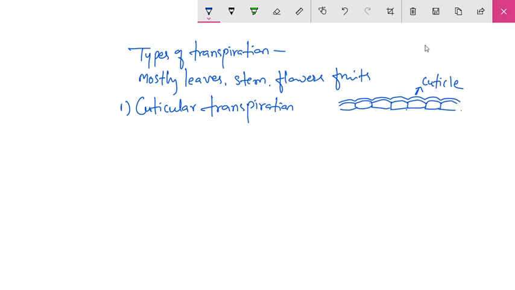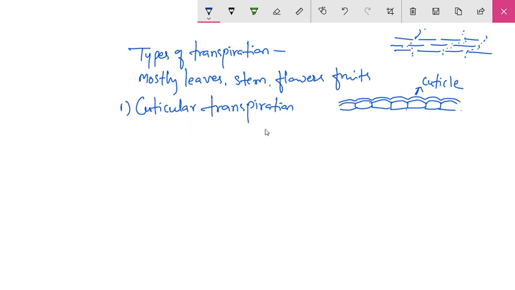In the case of the cuticle, there are plates of this substance, the cuticle, or sometimes there may be cracks in the cuticle. Through those cracks, the water vapor gets lost. So the cuticle is in the form of plates, and through the cracks present in those plates, water loss takes place. That is known as cuticular transpiration.